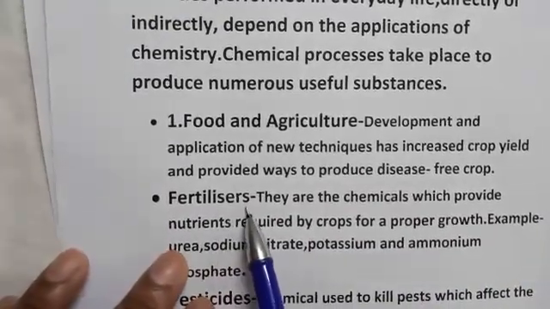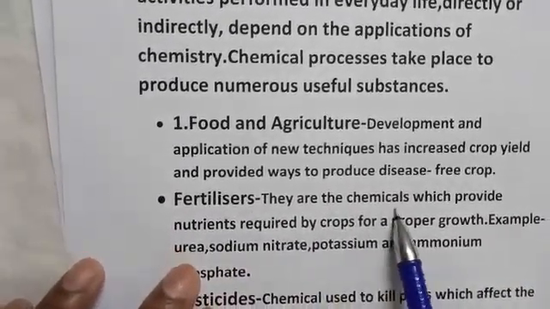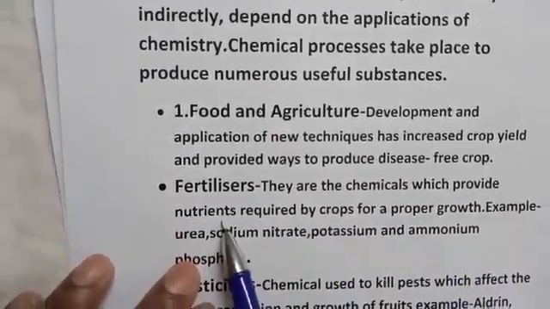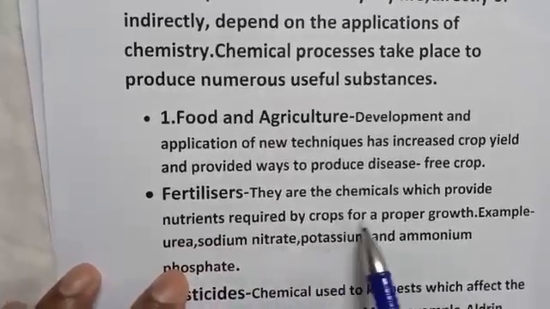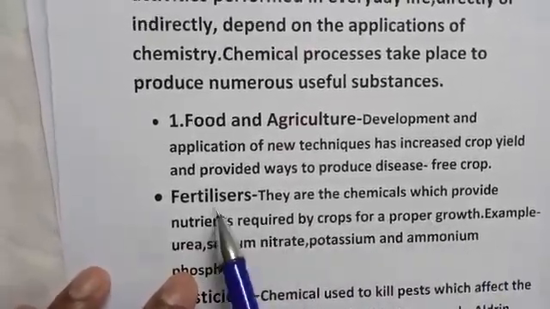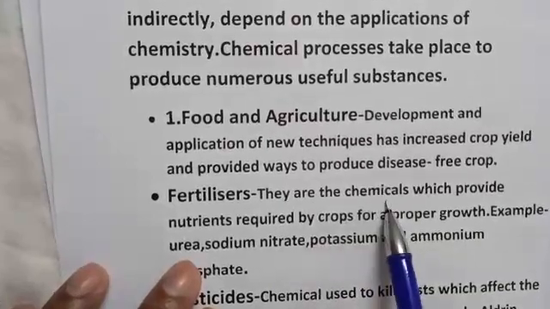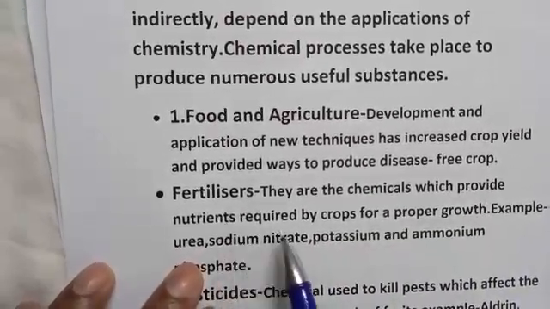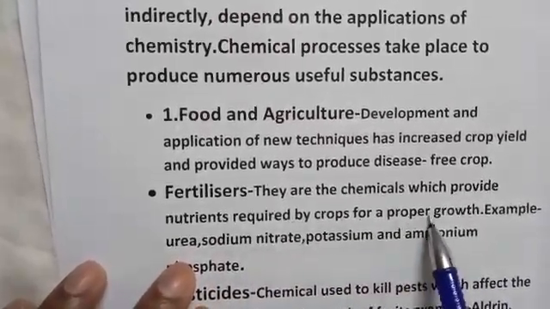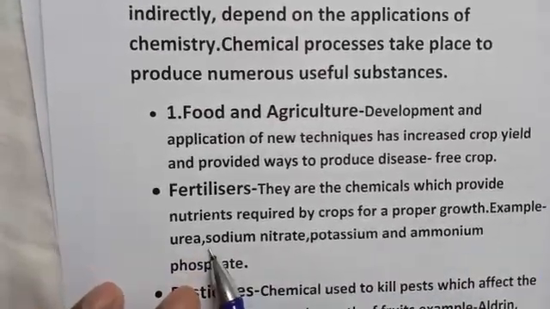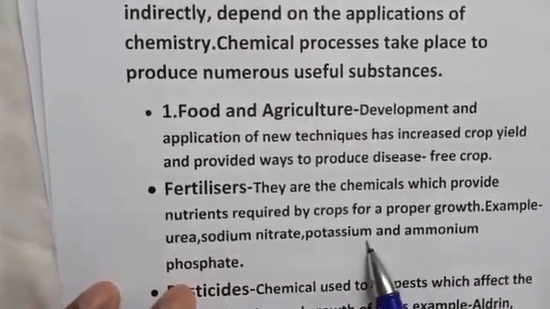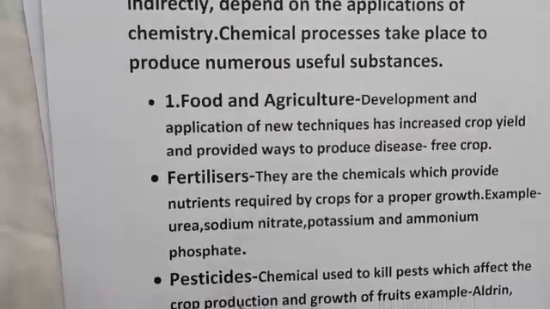First, fertilizers. They are the chemicals which provide nutrients required by crops for proper growth. What are fertilizers? They are the chemicals which provide nutrients required by crops for proper growth. Examples: urea, sodium nitrate, potassium and ammonium phosphate.